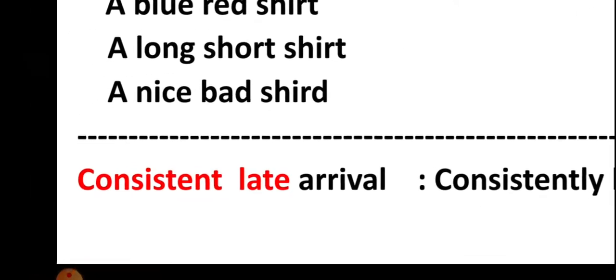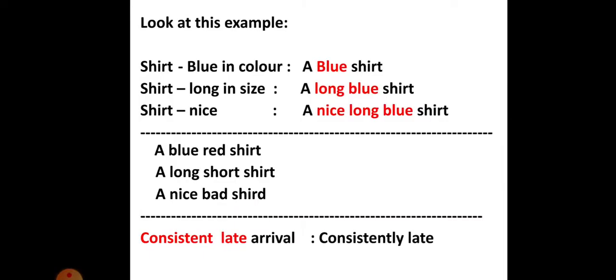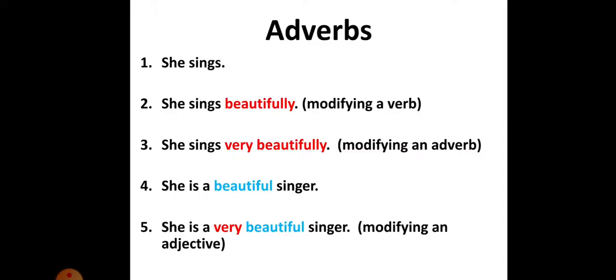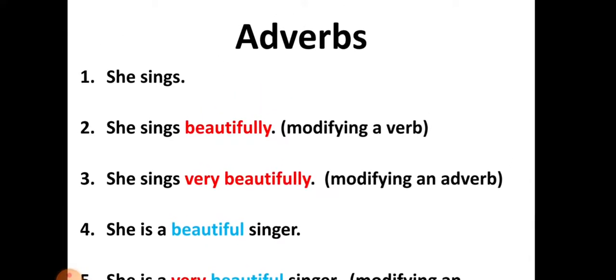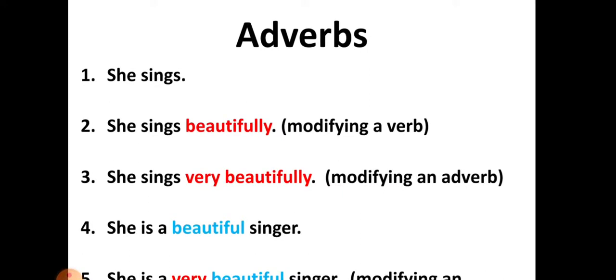Okay. So then, what could it be, why is that word used, consistent, and how can we actually better the expression? It can be better by converting consistent into an adverb. Okay, then what is an adverb? Let's try to understand what an adverb is here. She sings. Okay, she sings. Sings is a verb, right? She sings. Tanu padutundi. She sings beautifully. If I say she sings beautifully, tanu chala andanga padutundi. Then what is beautifully here? It is actually modifying a verb. Okay, it actually tells how she sings.